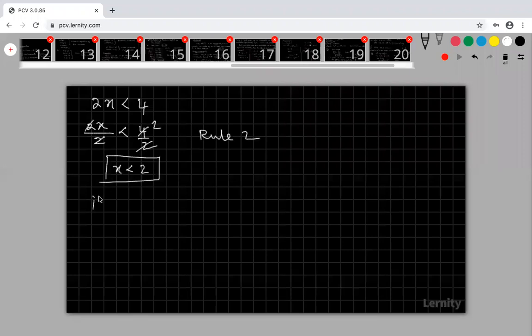Are you okay? Now come to that, when x is an integer, what is the first question? X is an integer. What is our solution set?